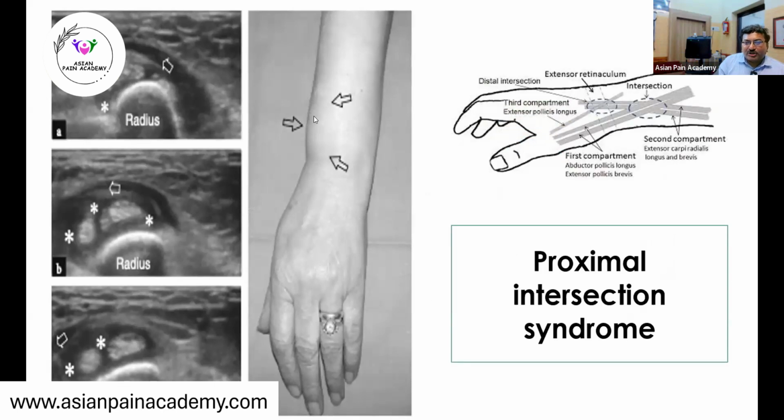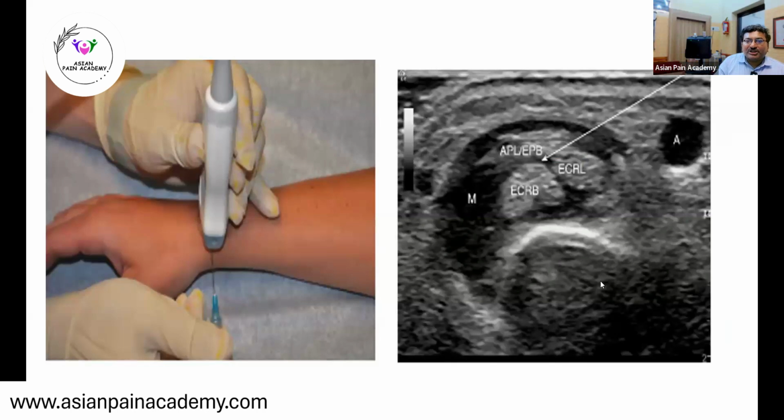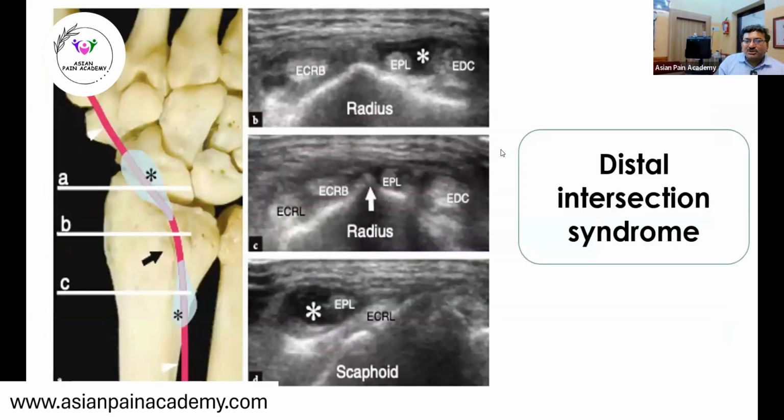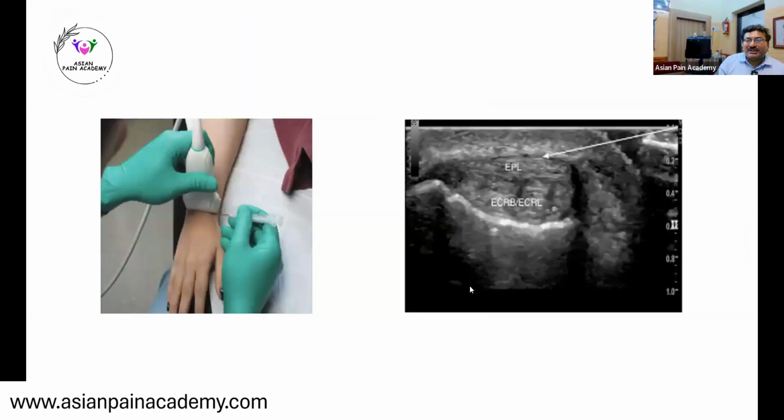Here I have a small video of a patient as well, so you will see how it looks in a patient. And here we have to inject at the junction. The injection video is also in the video section, so you'll be able to see that. Distal intersection syndrome is similar, but happens slightly distal to the styloid, and the treatment is the same, at the level of the distal intersection.